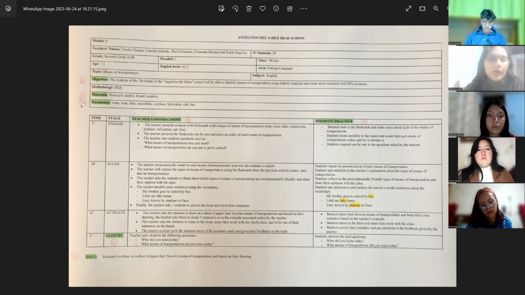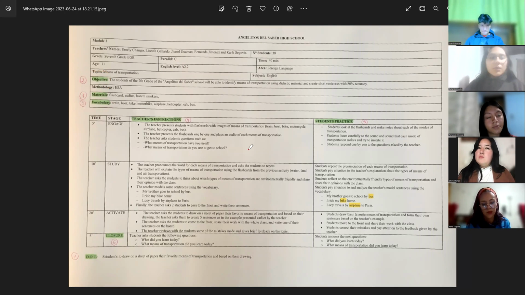Now let's go back, that was the vocabulary. That's important because it helps the teacher to know the previous knowledge that the students have before the lesson, and also serves as a guide to know what we need to teach in the class. Also, it's helpful because students know what they learn in the class.